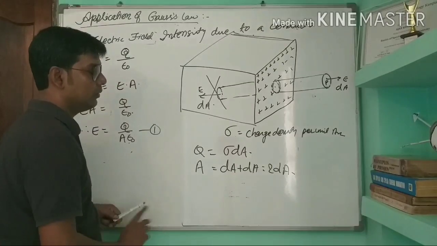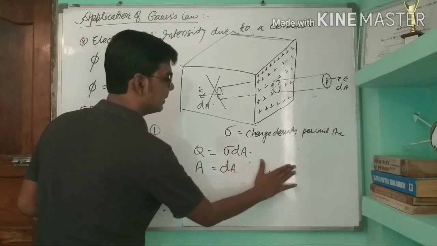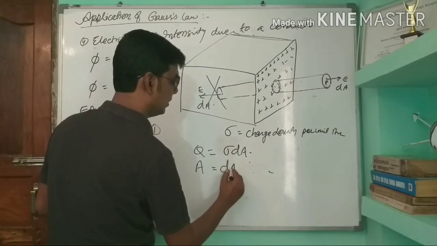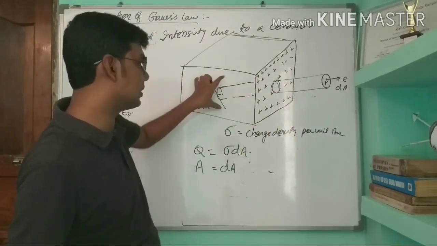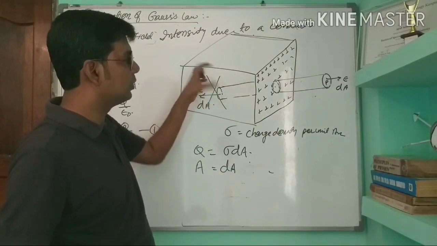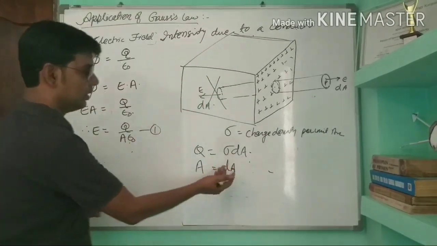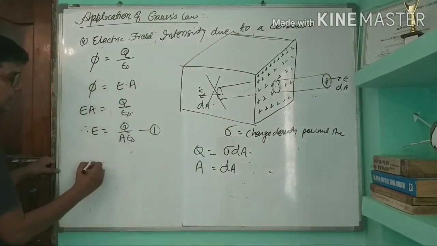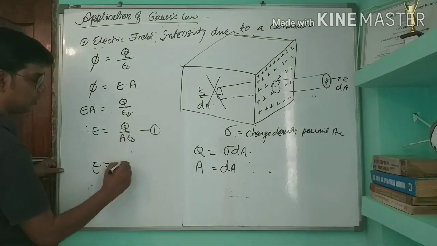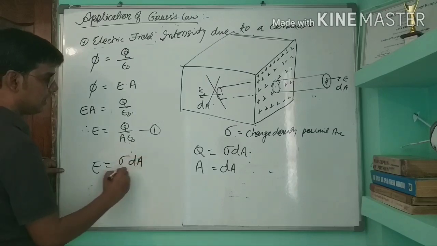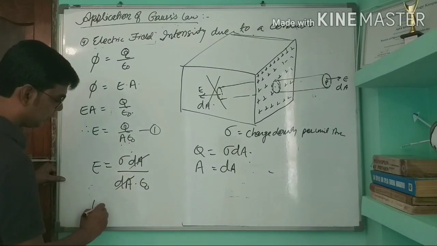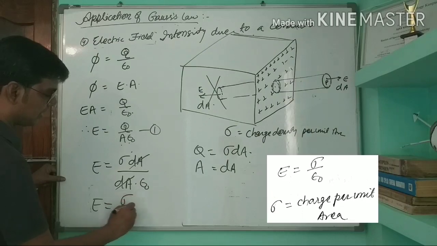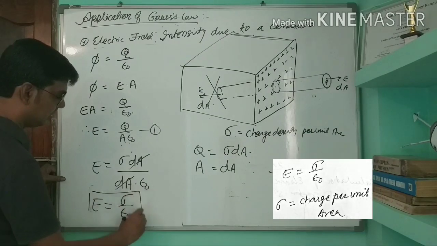But this time we will take only one surface area because this is facing this point P, and the other portion is inside the conductor, so it will not be affected. So total area is dA. So we put it here. So E equals Q, which is sigma dA, upon A, which is dA, into epsilon 0. dA cancels. So electric field intensity will be sigma by epsilon 0.